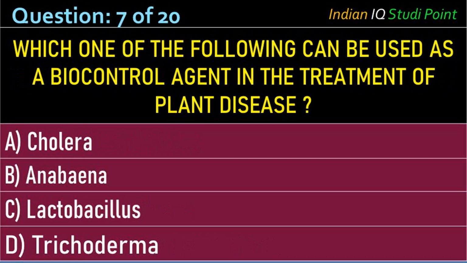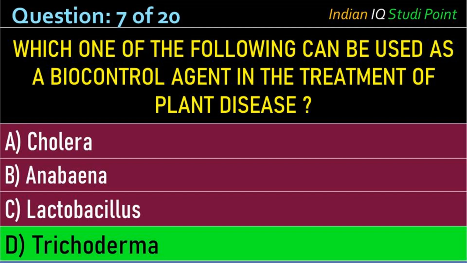Coming to the next question, which one of the following can be used as a biocontrol agent in the treatment of plant disease? Option A, cholera; B, Anabaena; C, Lactobacillus; D, Trichoderma. And the correct answer is D, Trichoderma.